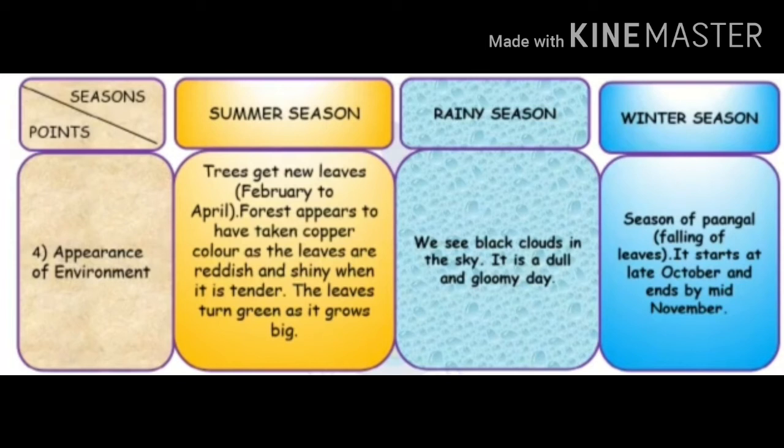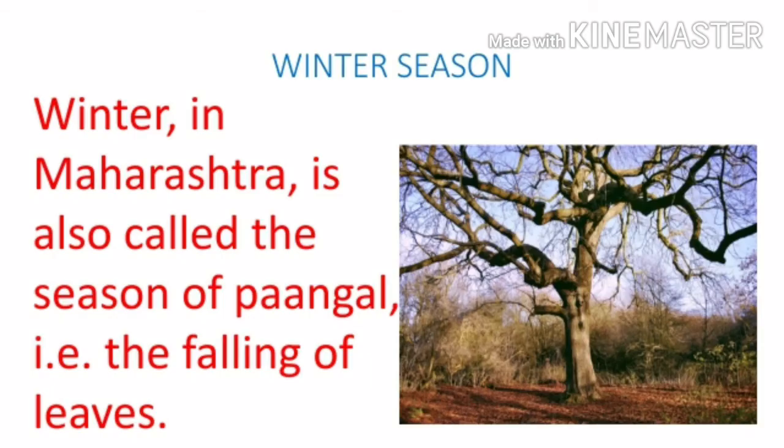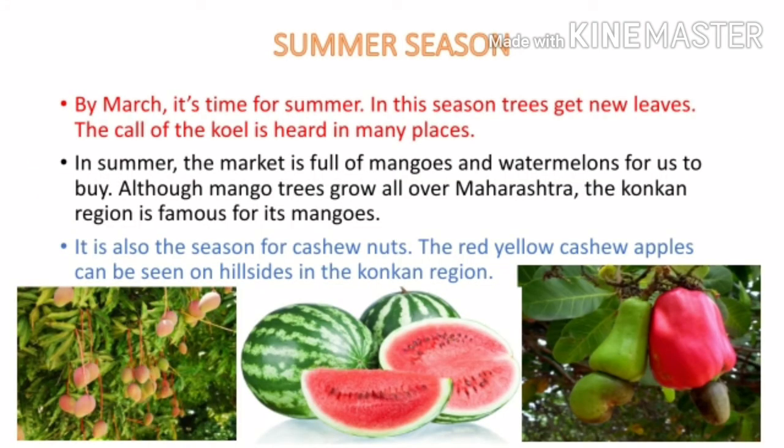In rainy season, we see black clouds in the sky. It is a dull and gloomy day. In winter season, this is the season of Pangar. Look at the picture. That is the falling of leaves. It starts in late October and ends by mid November. Now next is the fruits available.